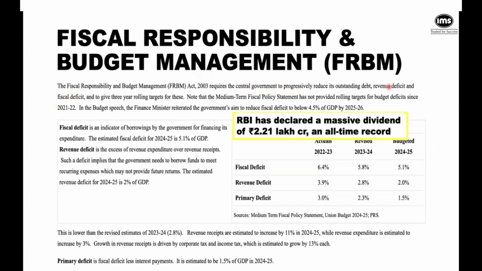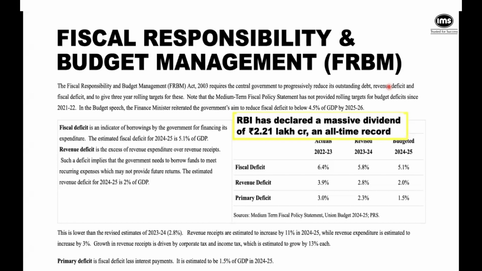So by act of parliament, every government is committed to keep the debt low. Okay. So now if you're already in a debt system, you can't suddenly come out of it, right? So year by year, some targets are kept for the government to keep decreasing its debt. So this mismatch between, that means what? It should increase its income or it should decrease its expenditure, right? That's the idea.